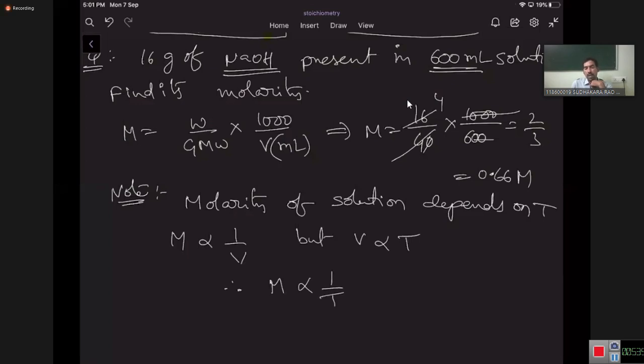So as temperature increases, volume increases. This volume increase means the number of moles of solute present per 1 liter of solution decreases. The solute amount is the same, but volume increases, so fewer moles are present in 1 liter of solution. Therefore, as temperature increases, molarity decreases. So molarity is inversely proportional to temperature. As you raise the temperature, molarity will change, but that is very insignificant.